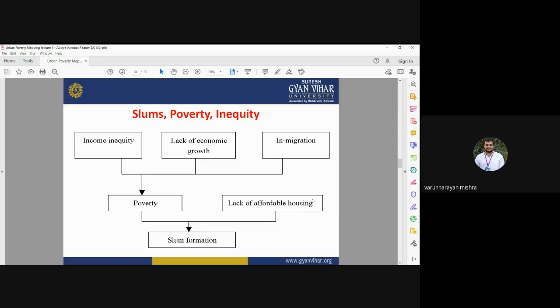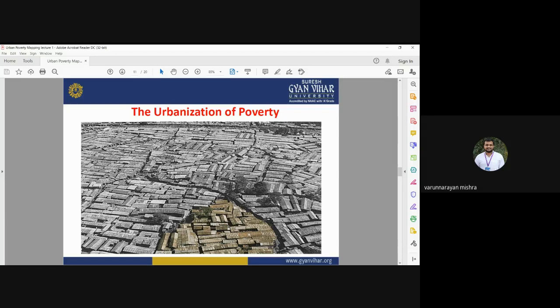So all the problems related to slums start from these three factors: migration, lack of economic growth, and income inequity.